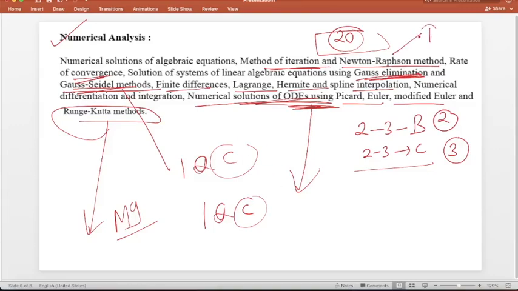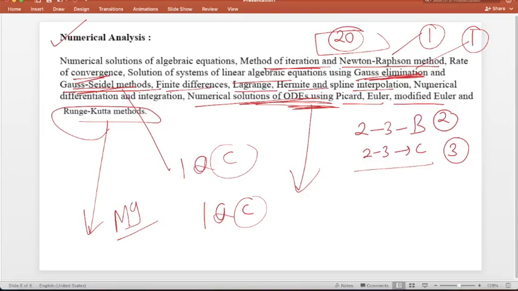So one question from the iterative methods, then system of equations, you will get one question here from Gauss elimination or Gauss-Seidel, and then Lagrange and Hermite, right? You will get one question, and solving the ODE, you will get one question.